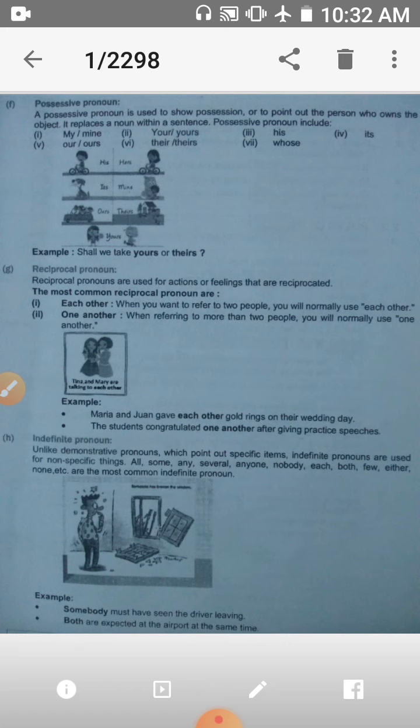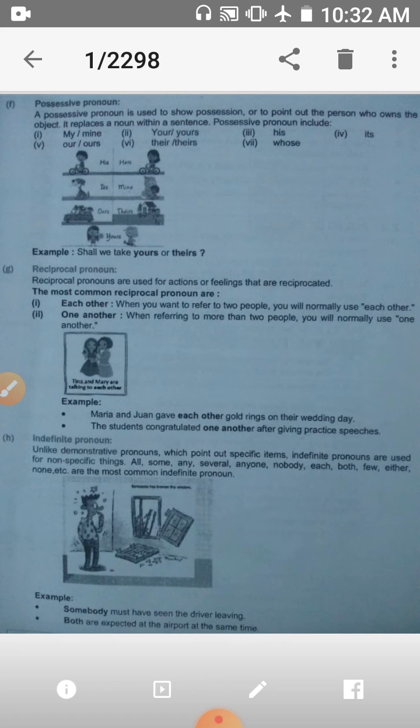When you want to refer to two people, then normally we use each other, and when referring to more than two people we will normally use one another. For example, the students congratulated one another after giving practice speeches. Here one another is used for all students.